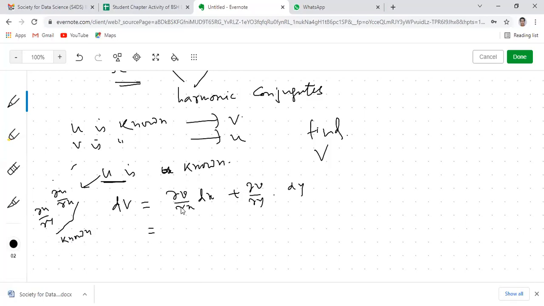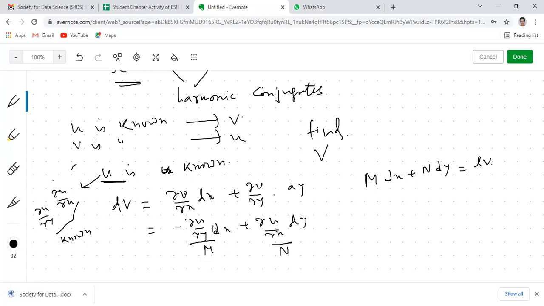As per the Cauchy-Riemann equation, del V del X equals minus del U del Y, and del V del Y equals del U del X. Since U is known, these will be known to us. So this is say M and this is, let's say, N. This differential equation will be in the form of M dx plus N dy, which equals dV. We can verify that this differential equation will be exact. That means del M del Y will be equal to del N del X.